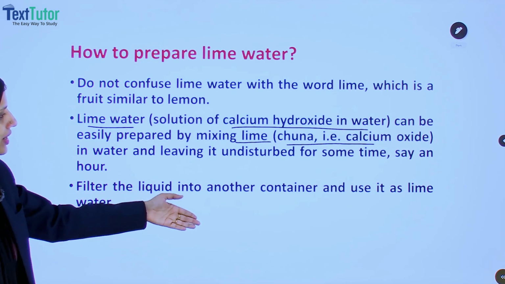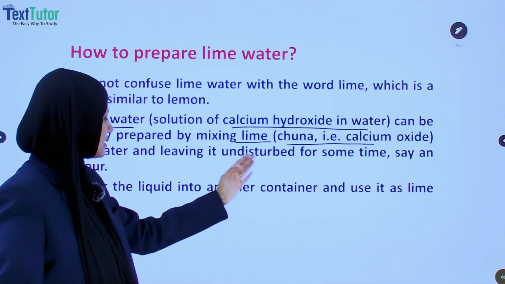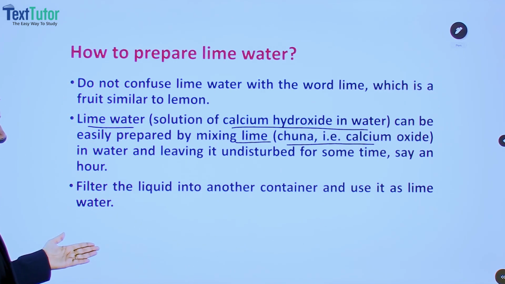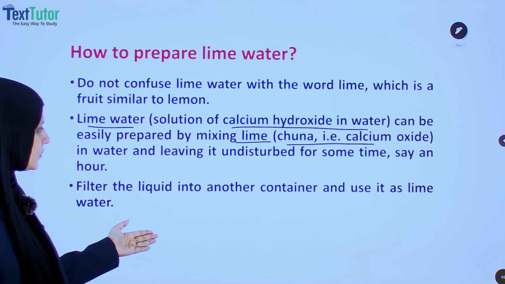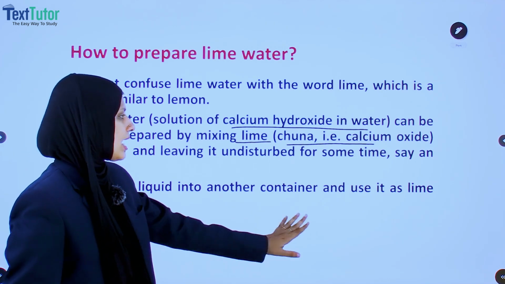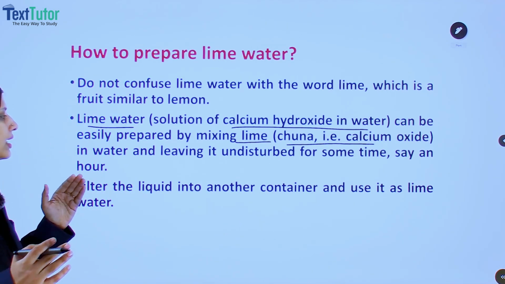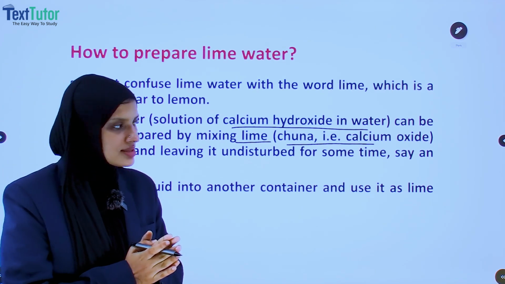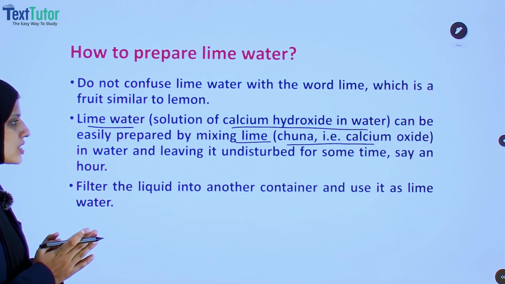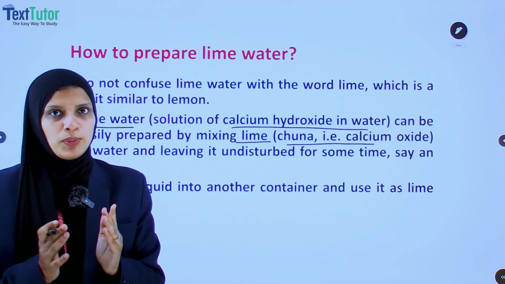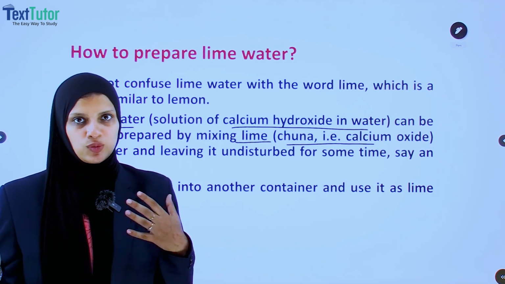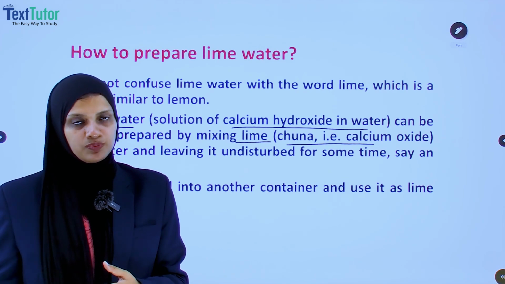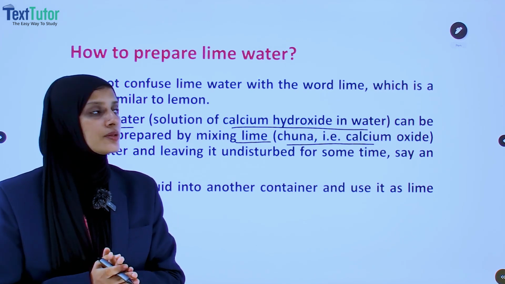Filter the liquid into another container and use it as lime water. Once the liquid is transferred to another container, you will get lime water. So I hope you understood the difference between lemon juice or lemon solution and lime water.